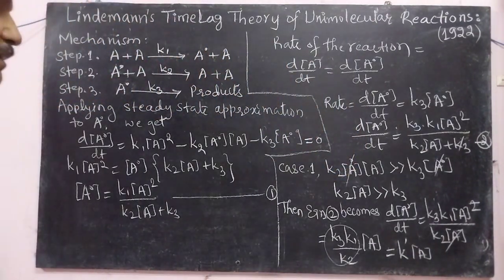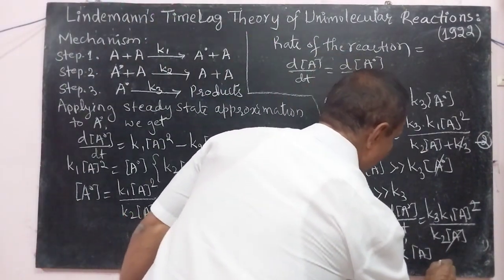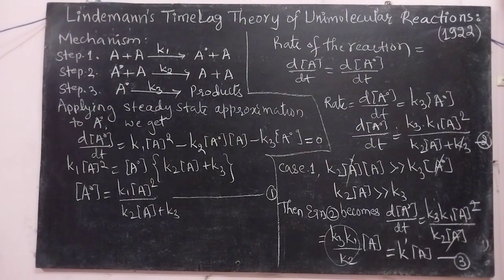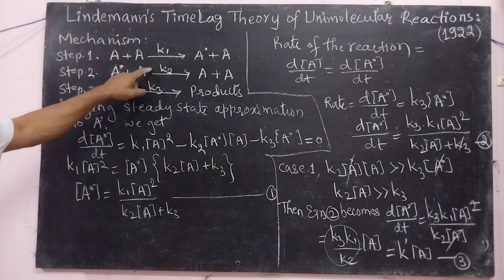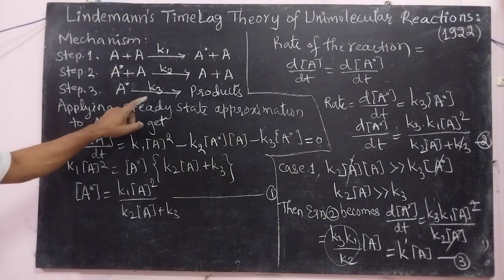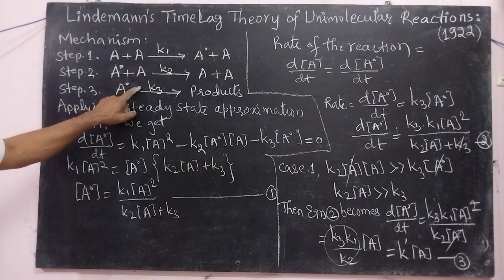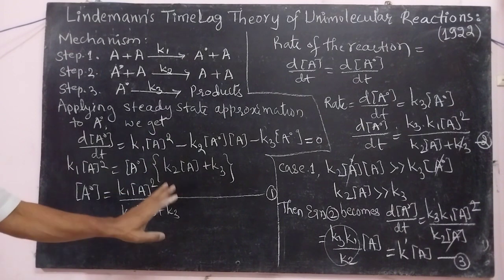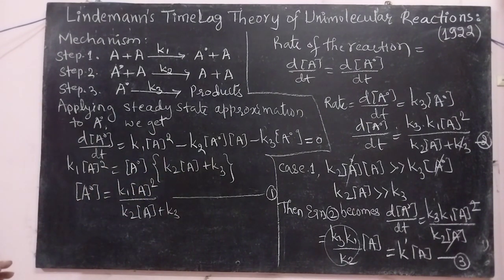Thus, from equation 3, it shows that the reaction is of first order. When the rate of this reaction is larger compared to the rate of this reaction, or the rate of this reaction is negligibly small compared to the rate of this reaction, then the reaction is of first order. Okay, and this is first order.